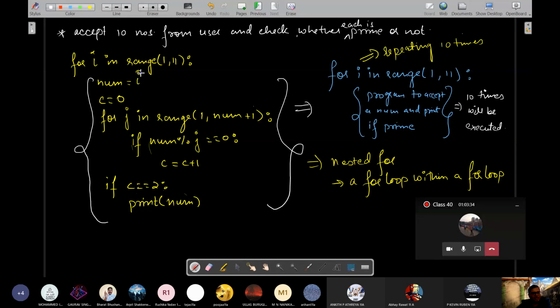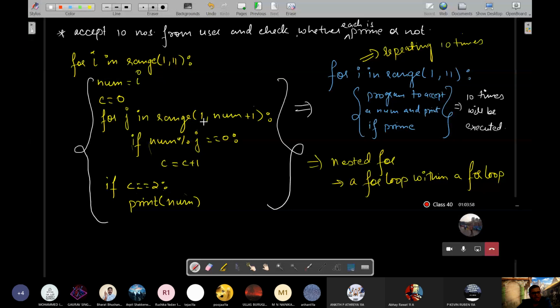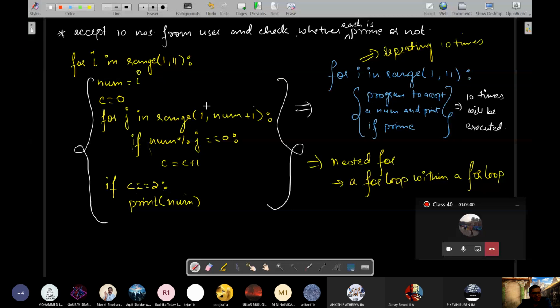The first time number was 1. So it was checking how many factors 1 has, counting. And then it was checking whether that number of factors is equal to 2, in which case it will print, being a prime number. Similarly, num will become 2. Factors of 2 you will check by checking all the numbers from 1 to 2. Similarly, it will go up to 10. Last case, 10 has how many factors? All the numbers from 1 to 10 you will check one by one, whichever divides 10. That many times you will increase the count. Therefore, in that case, 10 will also be checked whether it is prime or not. So one by one, 1 to 10, all numbers are checked.